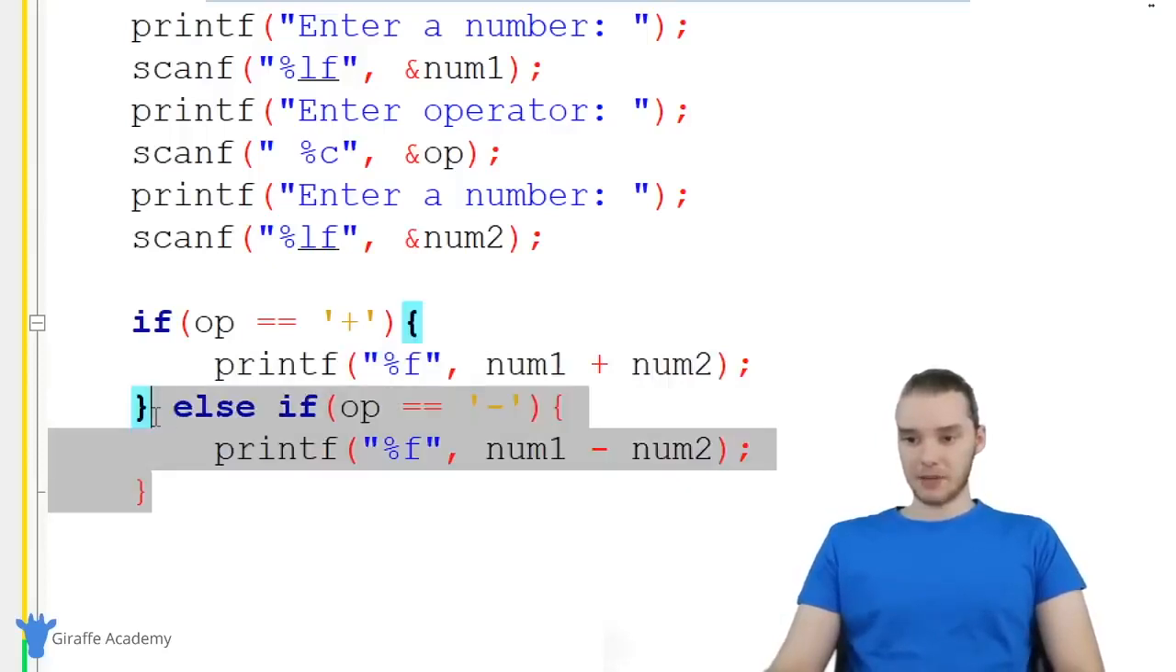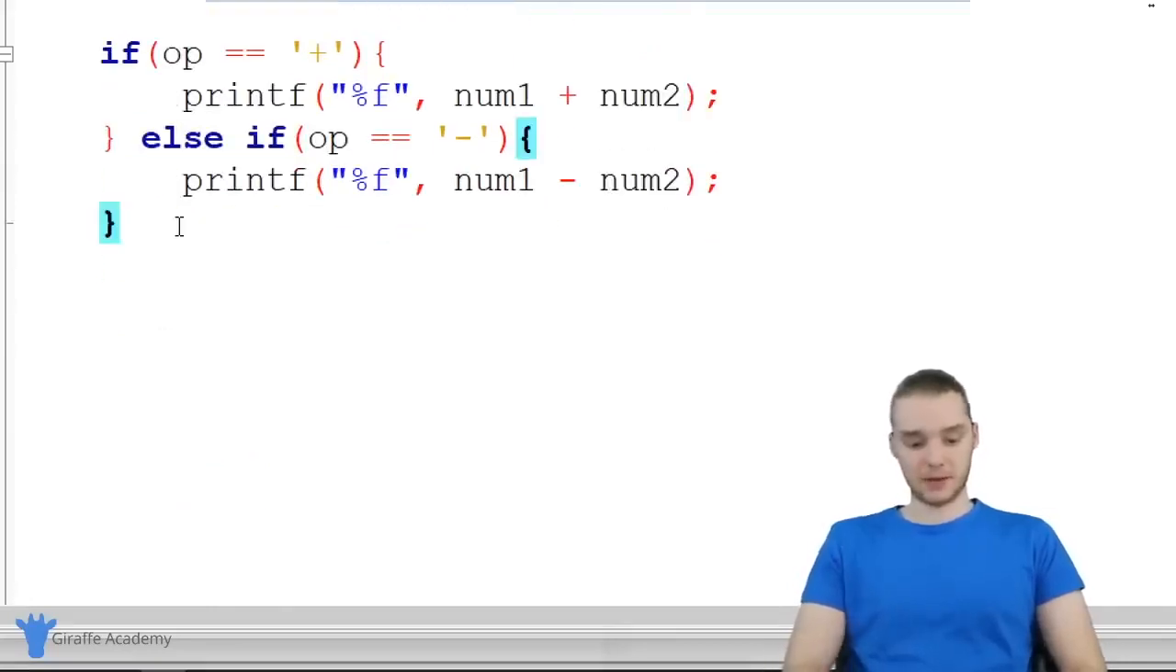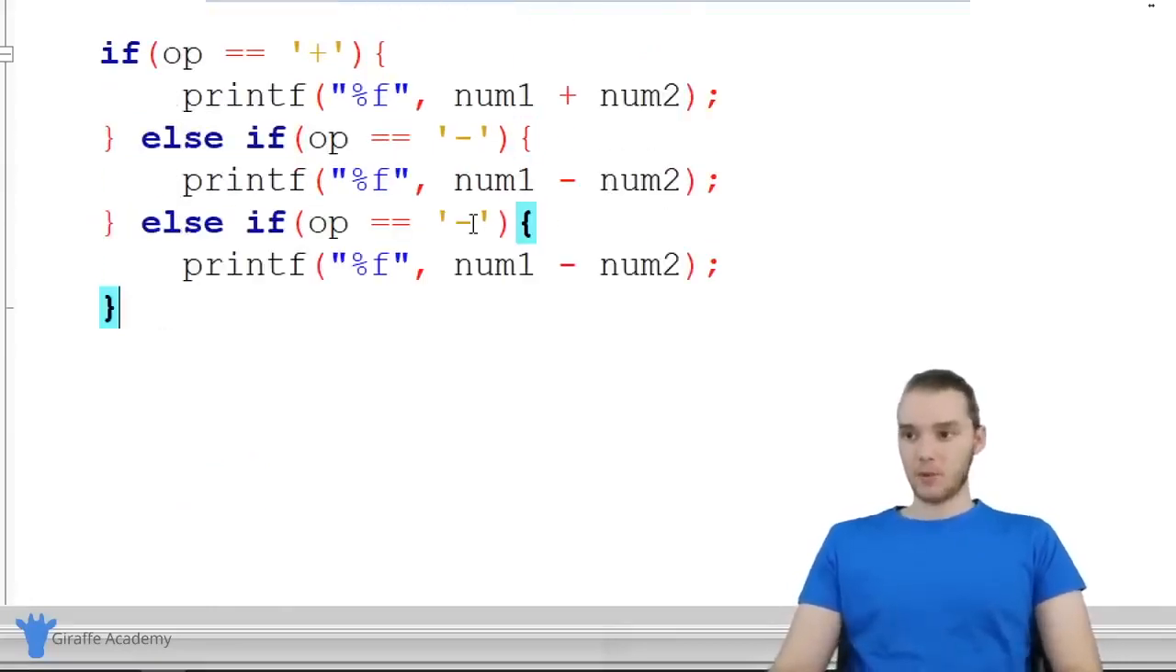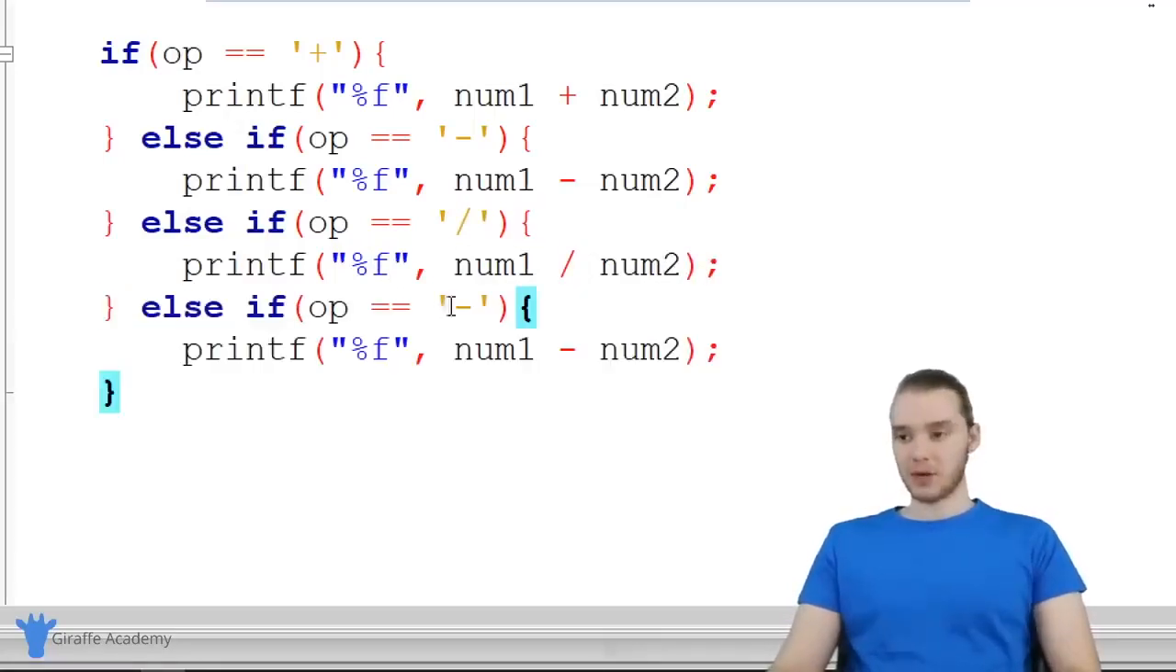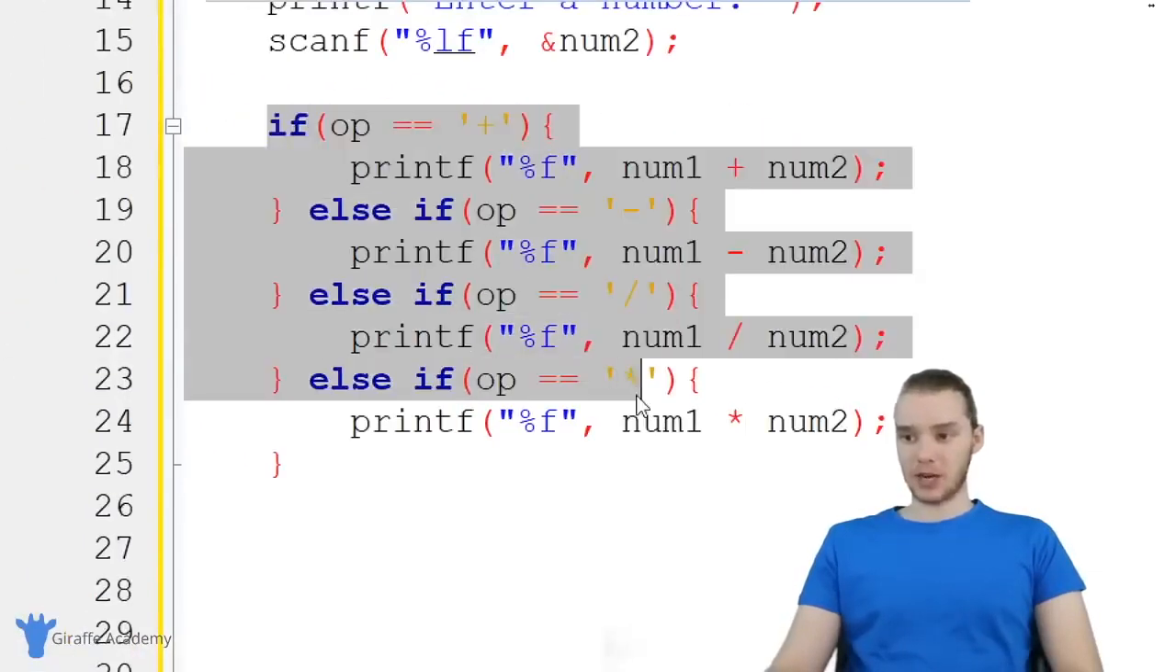I can actually just copy this whole thing and paste it down here. Let me make some more room. Down here, we'll paste this other else if, and here we're going to check to see if it's division. So we'll check for a forward slash, and again, we're just going to want to print out a decimal number. So it's going to be num1 divided by num2. And finally, we're going to check for multiplication. If it's multiplication, then we're going to multiply them together. So now we're checking for each of the operators: addition, subtraction, multiplication, and division.